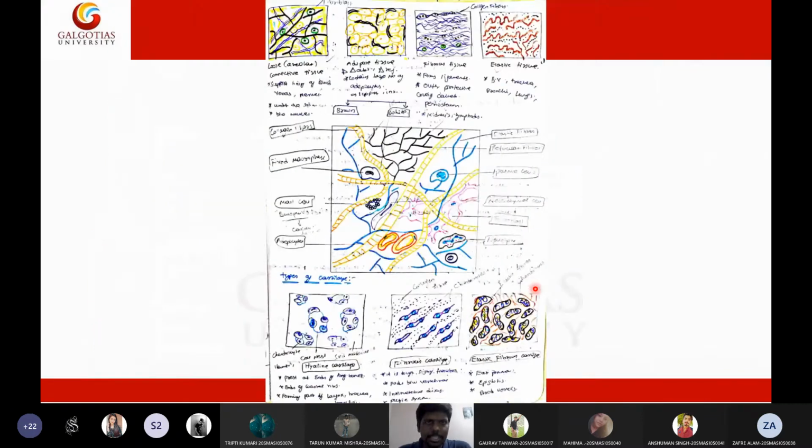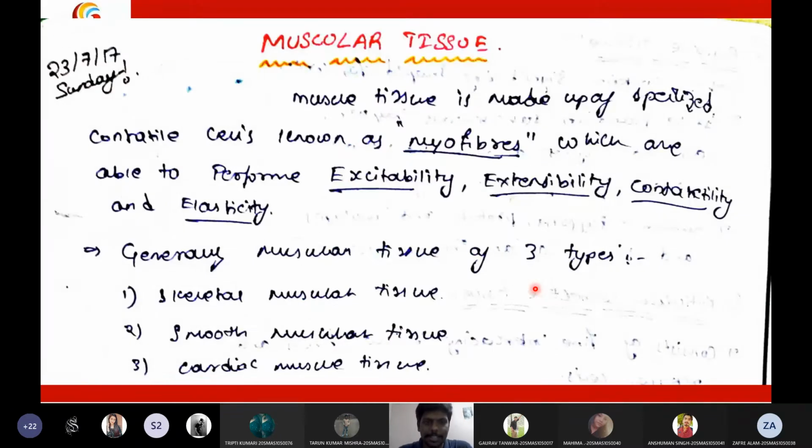Then we discussed in detail about muscular tissue in yesterday's class. In the muscular tissue, we discussed three types: skeletal muscle, smooth and cardiac muscle. And we even discussed the properties of muscular tissue. There are majorly four important properties: excitability, extensibility, contractility, and elasticity.